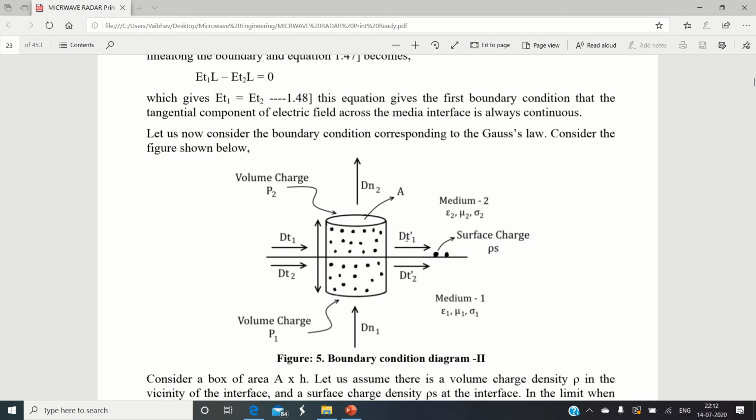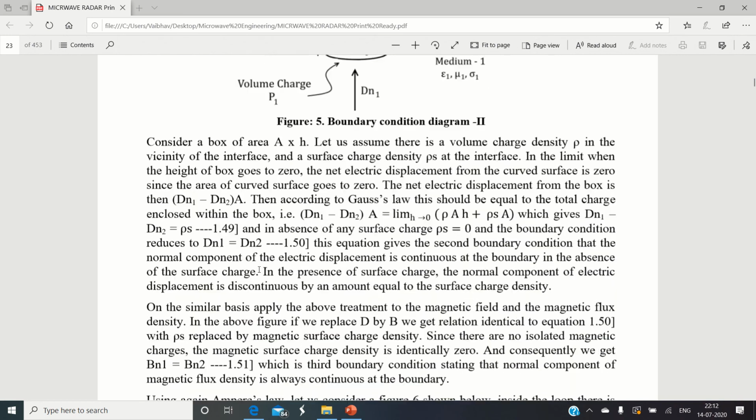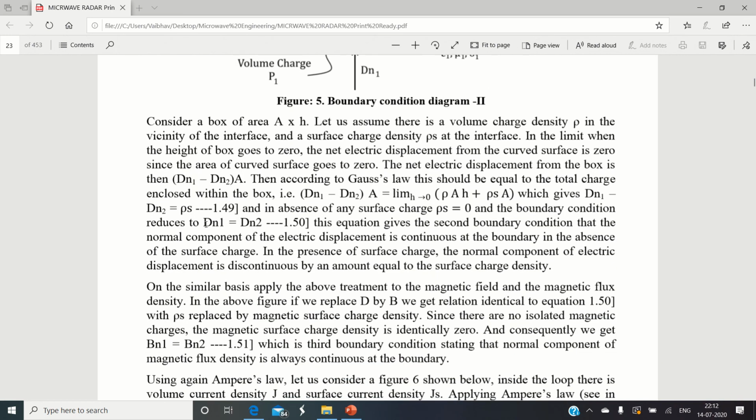Now let us see the second boundary condition on a similar basis, indicated here in equation 1.50. It says the normal component of the electric flux density remains continuous, so DN1 is equal to DN2.